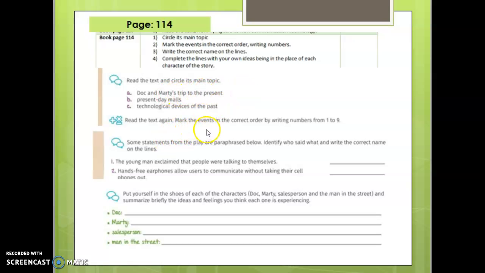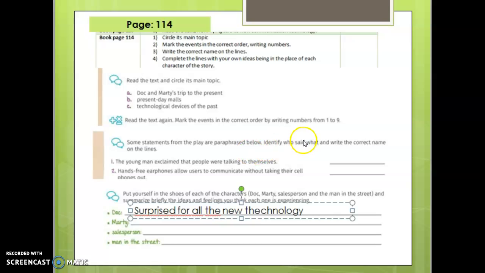Read the text again, mark the events in the correct order by writing numbers from 1 to 9. In exercise number 3, in this part, you're going to write the correct name on the lines, okay? And for number 4, we got: complete the lines with your own ideas, being in the place of each character of the story. Like, for example, if you were the dog, what would you feel if you appeared in the future? Surprised by all the new technology.